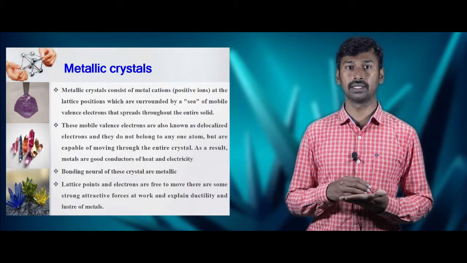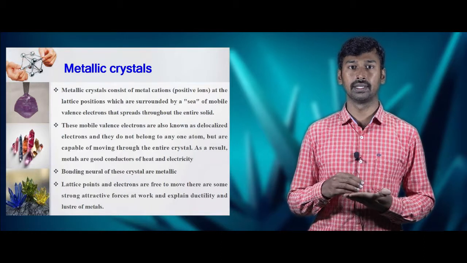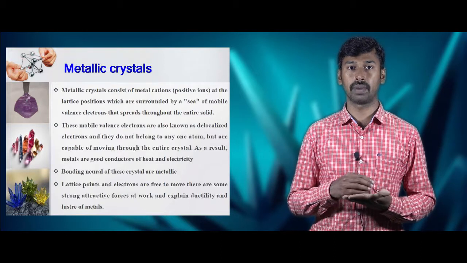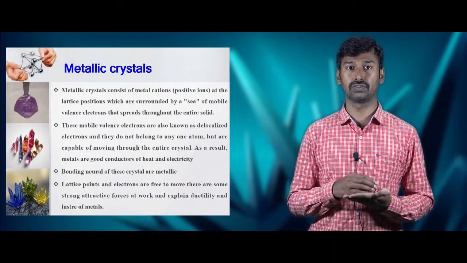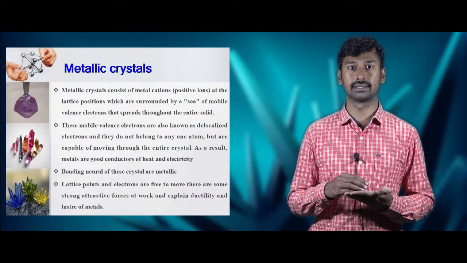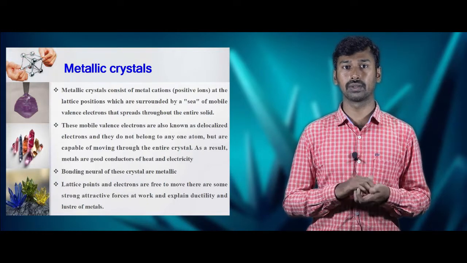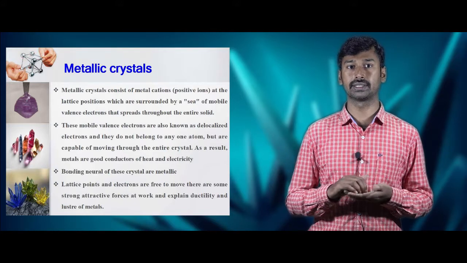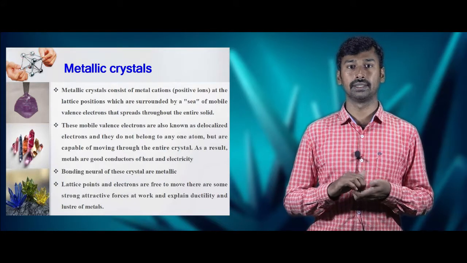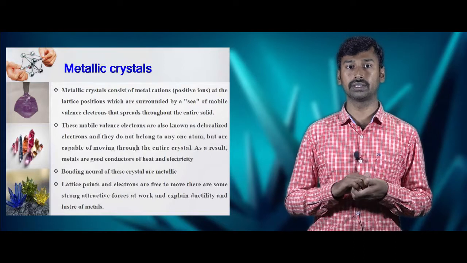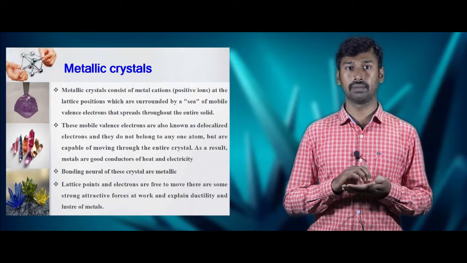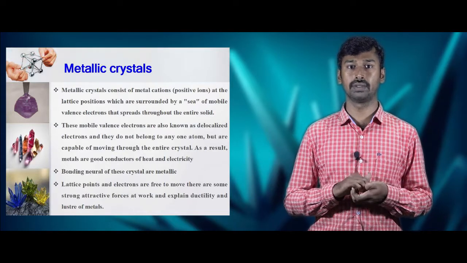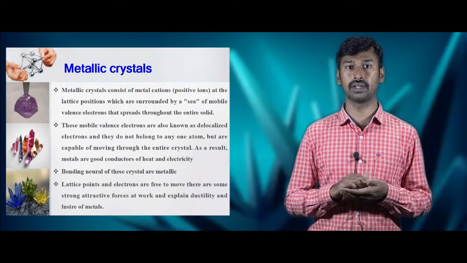These electrons are called mobile valency electrons. These electrons are said to be delocalized electrons, which do not belong to any one of the atoms, but are free to move in the entire crystal. Thereby the metallic crystals are good conductors of heat and electricity. The bonding nature of these metallic crystals is metallic in nature. The lattice points and the electrons are loosely bonded in the crystals, but there exists a strong attraction force which works in the material, which explains the ductility and luster of the materials.